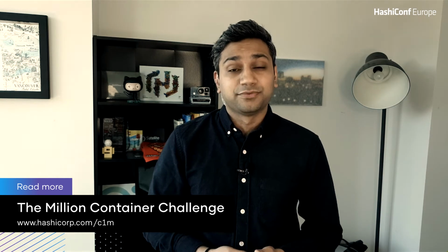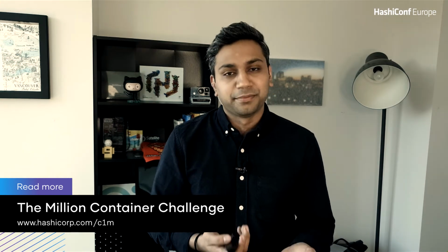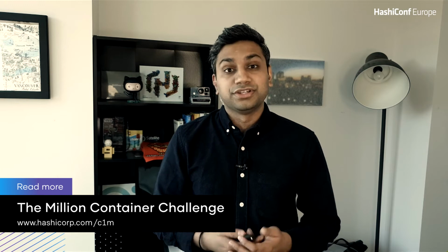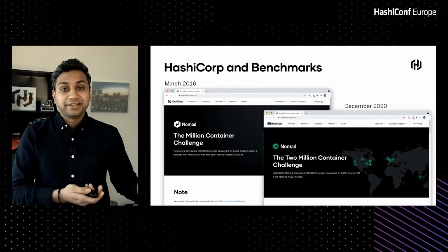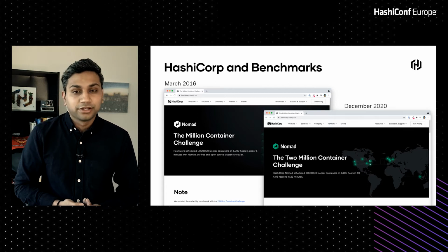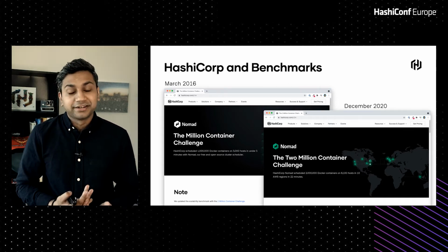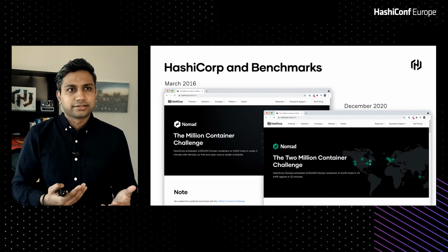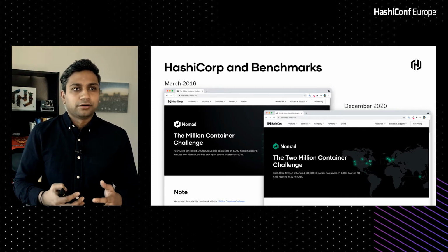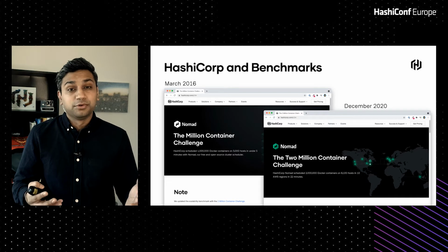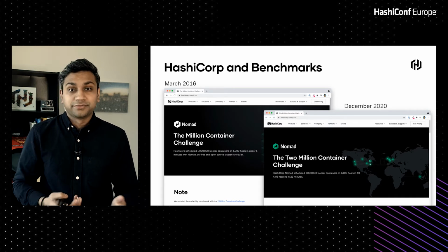So yeah, HashiCorp and benchmarks. In, I think, March 2016, we did our first public benchmark and published the results, which was on Nomad. We did the million container challenge where Nomad scheduled 1 million containers in 5 minutes across 5,000 hosts on GCP. The Nomad team outdid themselves again. They more recently released a benchmark in December 2020 where they scheduled 2 million containers across, I think, 6,100 hosts across 10 different AWS regions in 22 minutes, which was amazing.